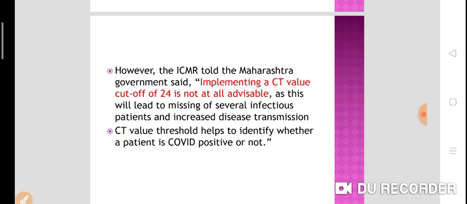CT value threshold helps to identify whether a patient is COVID positive or not. But according to ICMR, we cannot quantify whether a patient is positive or negative according to the CT value. The CT value will suggest only the viral load. It will tell you the viral load.